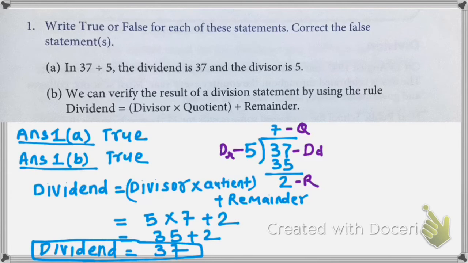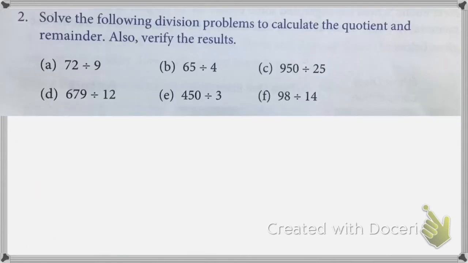Now let's go to the next question. Question number 2 says solve the following division problem to calculate the quotient and remainder. We have to find out the quotient and remainder. How will you find out? When you divide, we have to verify the result also. So let's divide 72 by 9.